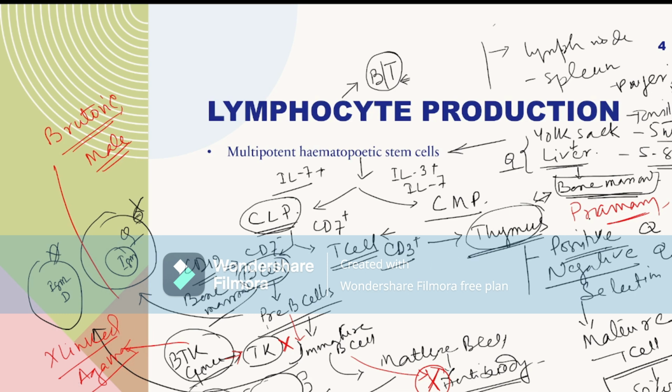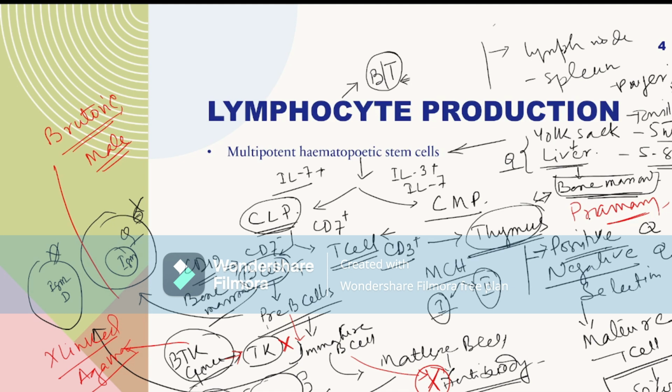So what do you mean by positive and negative selection? And what is the selection present in B cell? So what do you mean by positive selection? In our cells, there is the presence of MHC. MHC1 is present in all the cells in the body, and MHC2 is only present in the antigen presenting cells and some T cells.